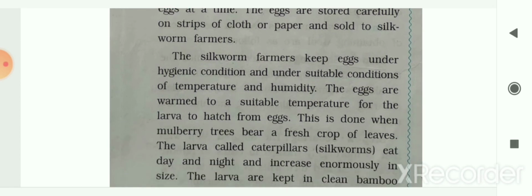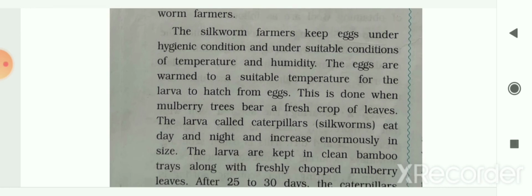The silkworm farmer keeps the eggs under hygienic conditions and under suitable conditions of temperature and humidity, that means moisture, and the eggs are warmed to a suitable temperature for the larvae to hatch from the eggs. This is done when mulberry trees bear a fresh crop of leaves.